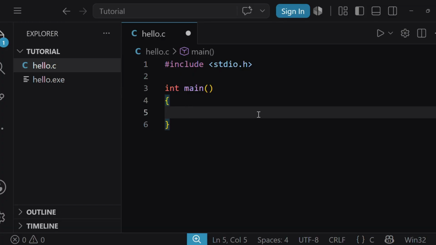Every C program that you write is made up of many small components. These components are called tokens. Understanding tokens is important because they are the basic building blocks of every C program. So let us begin.